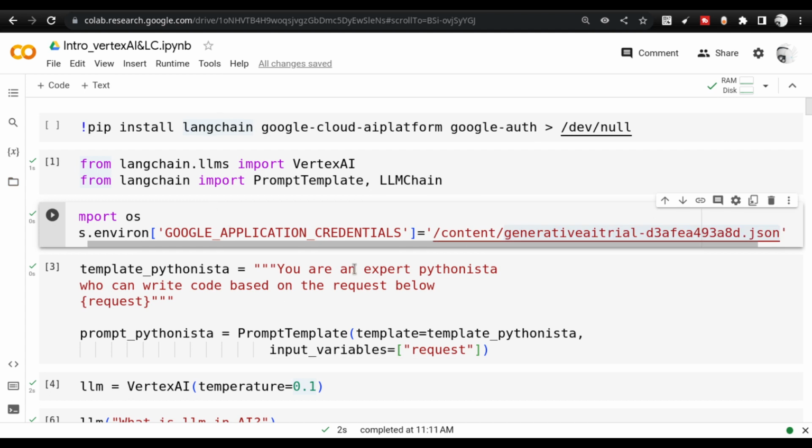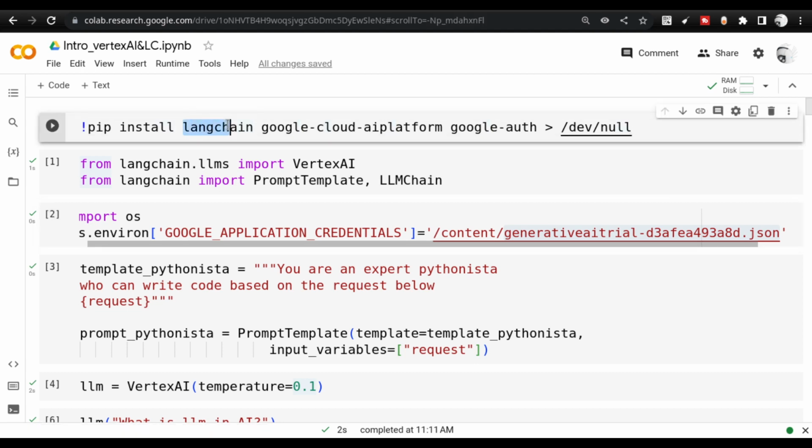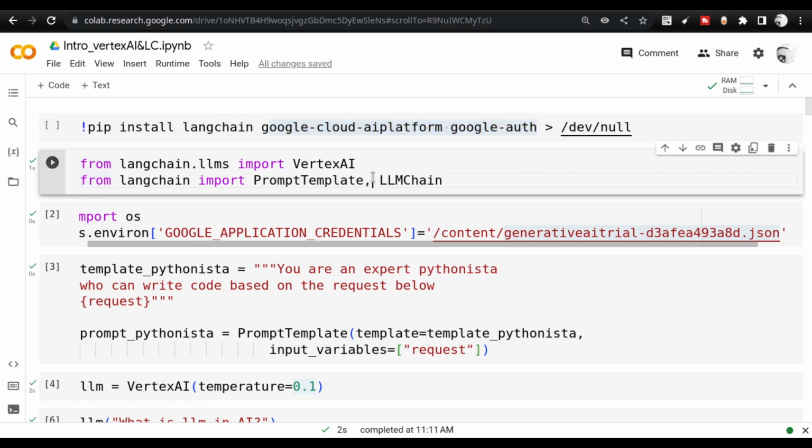Once that is done, the actual important or difficult step has been completed. Now comes the easy part, and you'll see how fast we can integrate Vertex AI large language models with Langchain primitives. We will start that process. In order to do that, we have to install Langchain, Google Cloud AI Platform, and Google Auth. These three libraries are required. The introduction to all these things is provided inside the Langchain documentation also, so you don't need to worry about it. If you are still unable to understand certain things, take a look at the documentation.